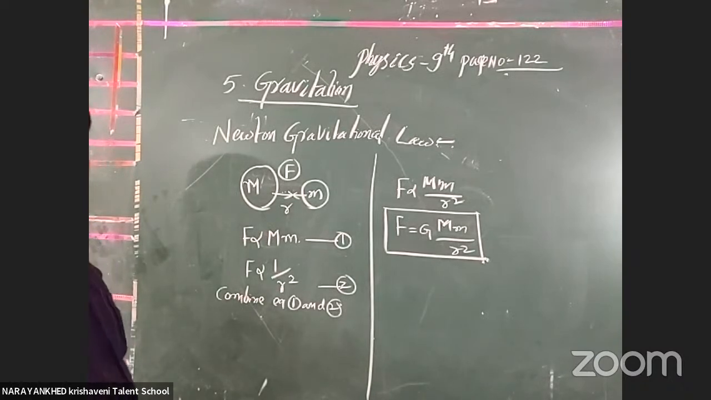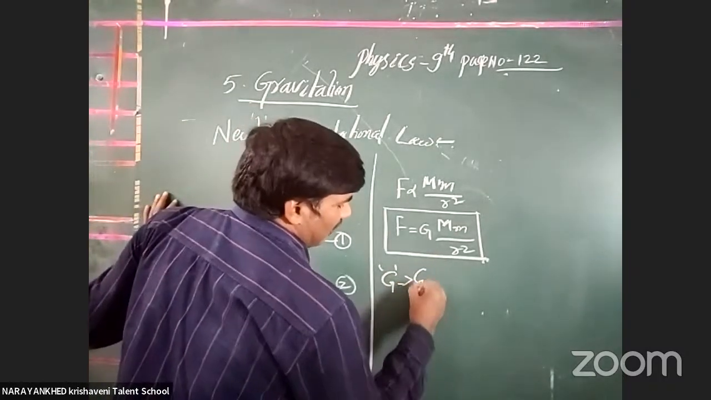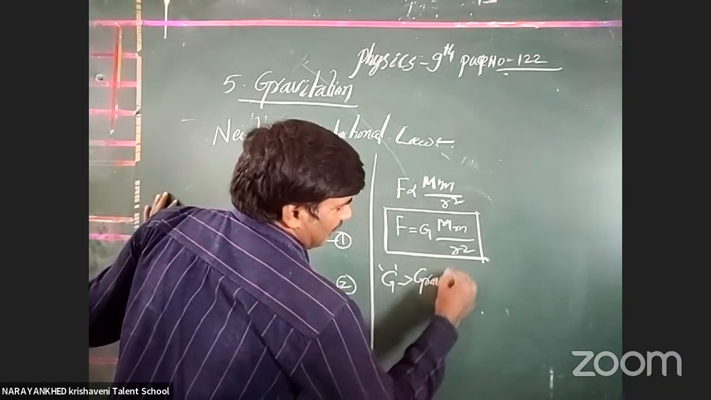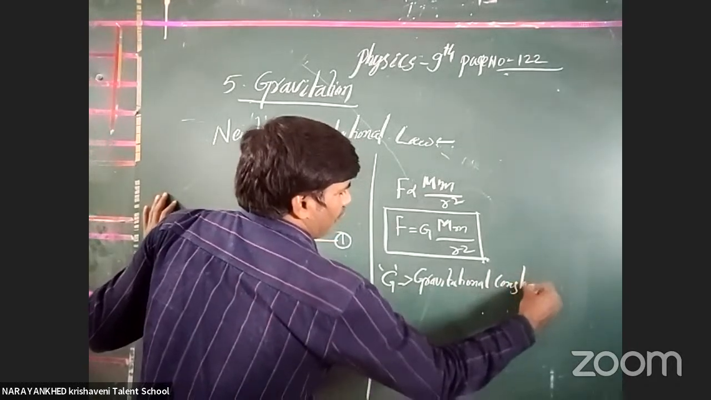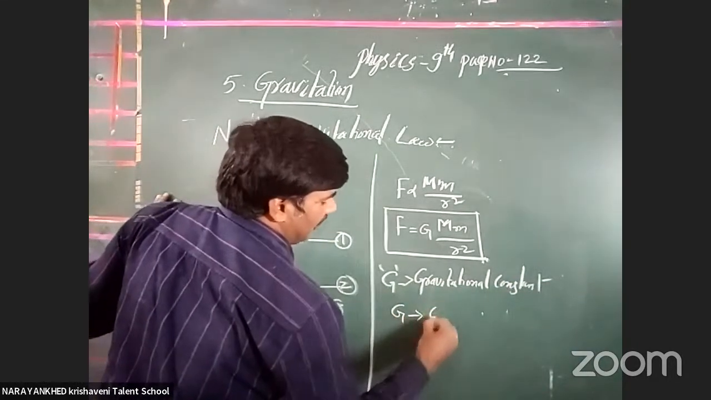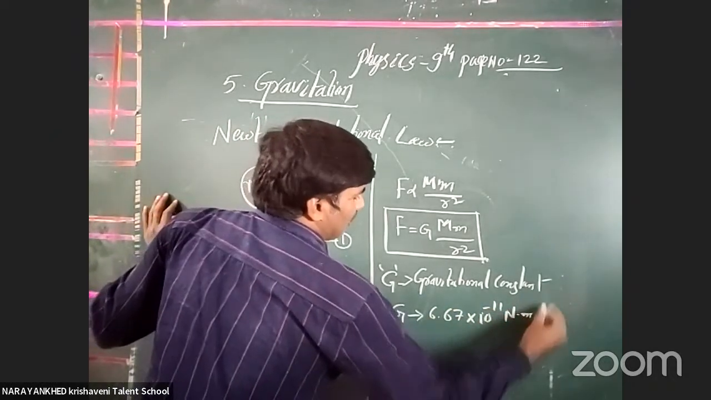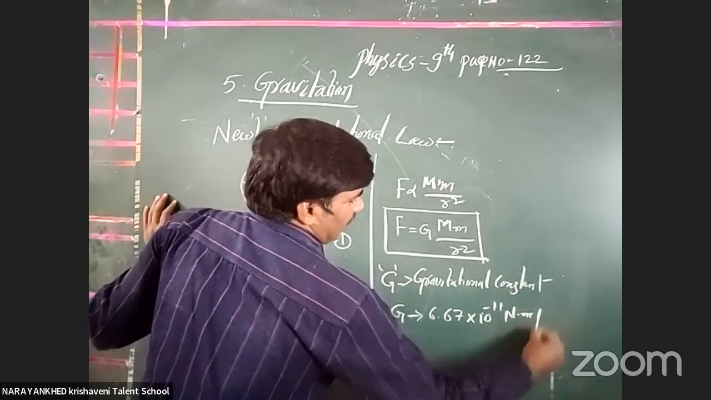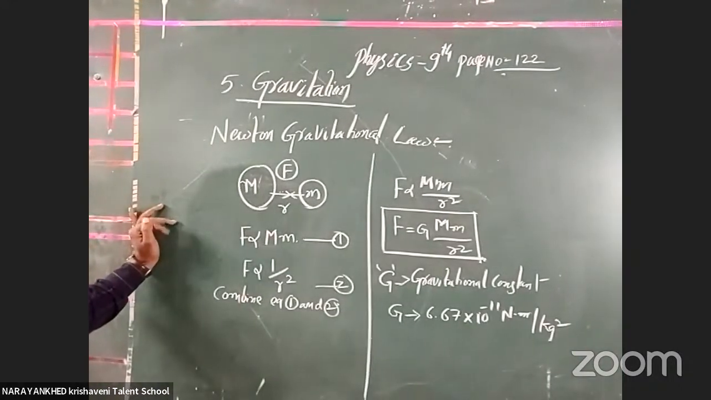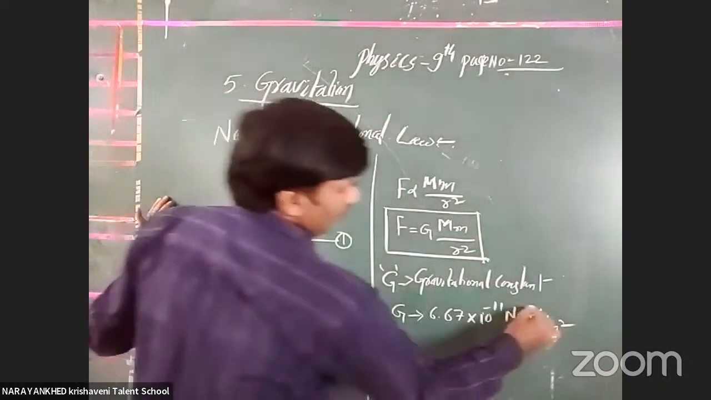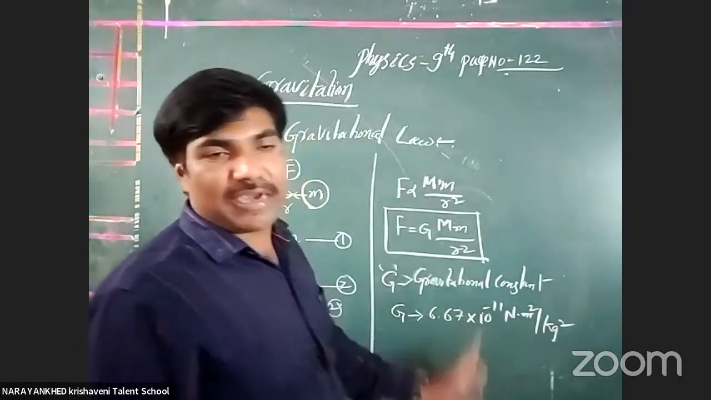This is called Newton's gravitational law. G is the gravitational constant here. G value is 6.67 into 10 to the power of minus 11 Newton meter square by kg to the power of 2. Understood all of you? This is only the units of the Newton gravitational constant.